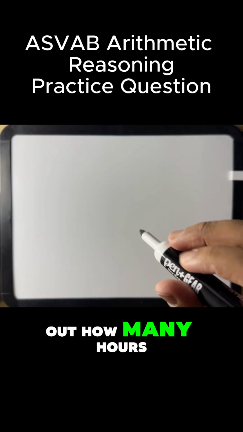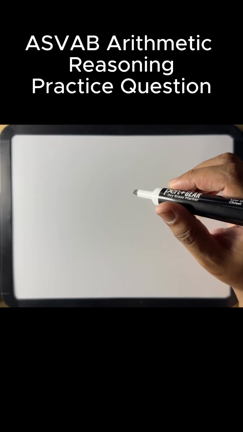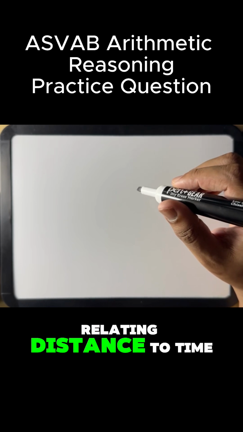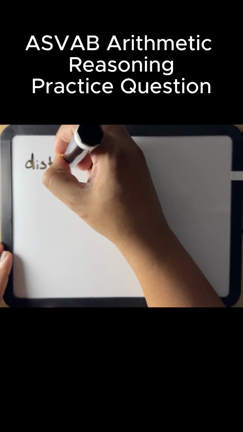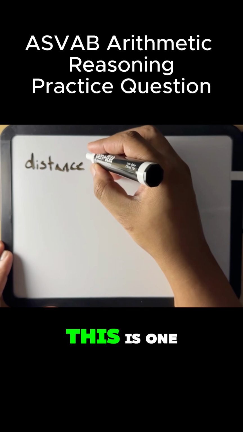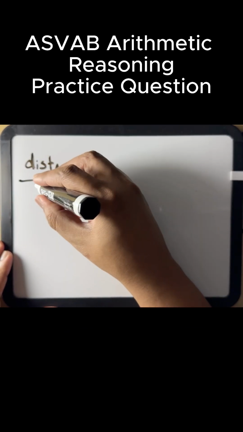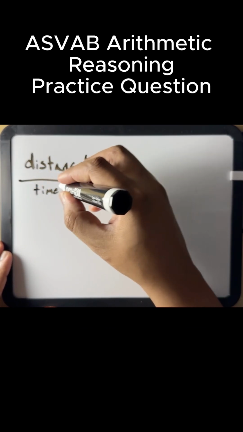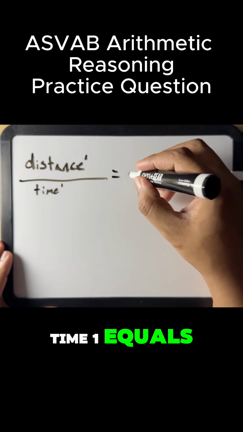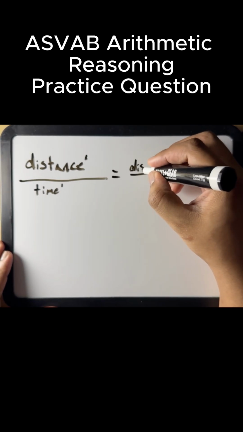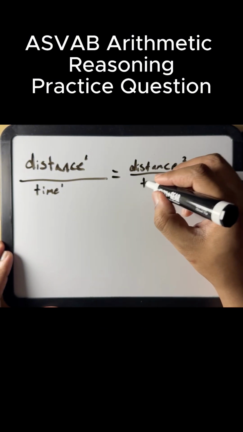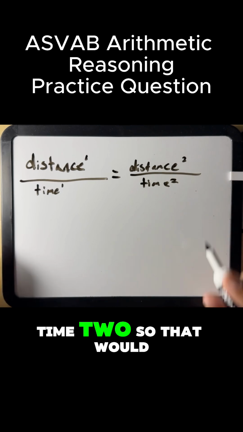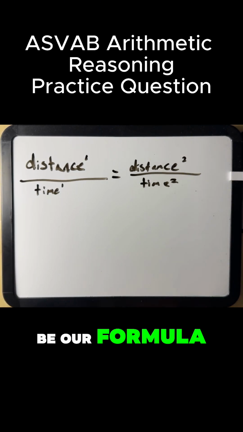So we want to find out how many hours it will take to ride. So first we should set up the proportion relating distance to time. Here's our formula. Distance 1 over time 1 equals distance 2 over time 2. So that would be our formula.